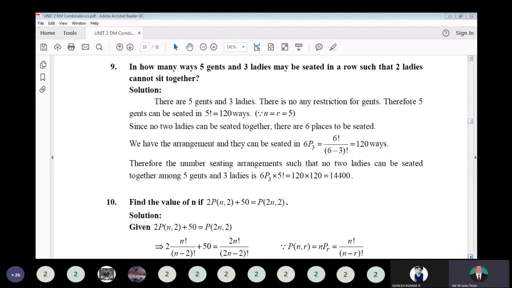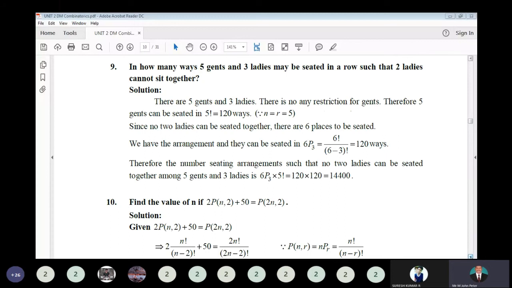In how many ways can 5 gents and 3 ladies be seated in a row such that 2 ladies cannot sit together? So there are 5 gents and 3 ladies. The condition is that no 2 ladies can sit together, and you have to make the arrangement in such a way. So 5 gents without any restriction, the arrangement is 5 factorial, 120 ways you can arrange it.